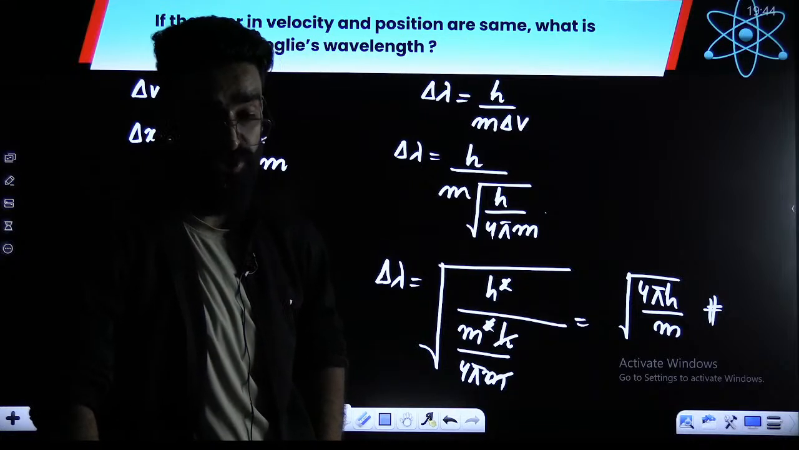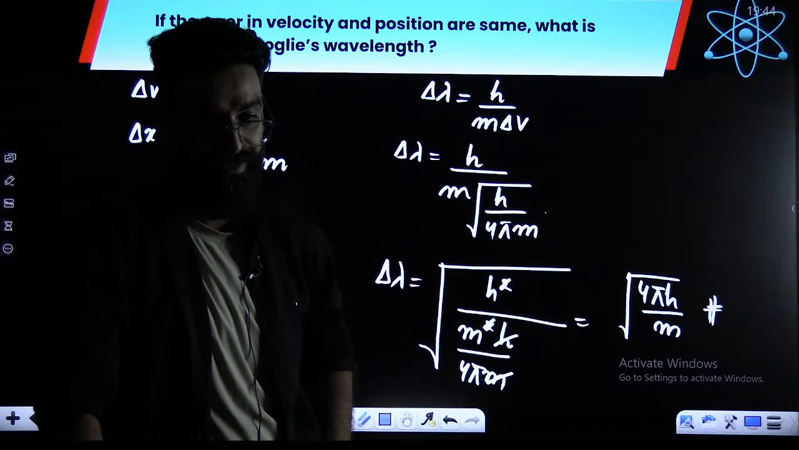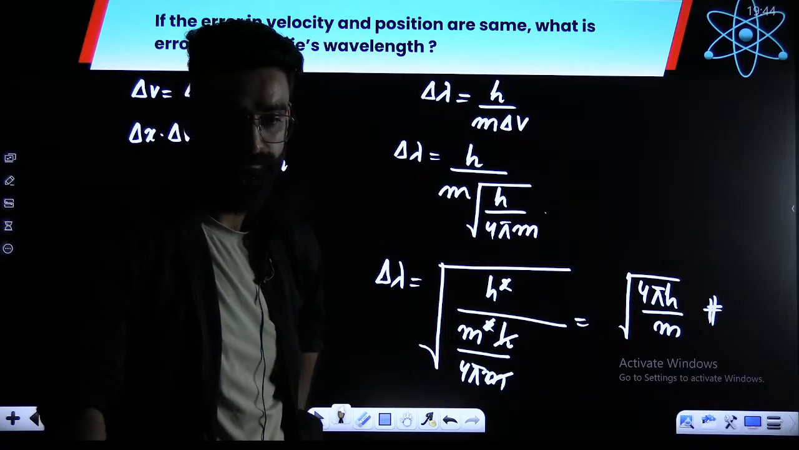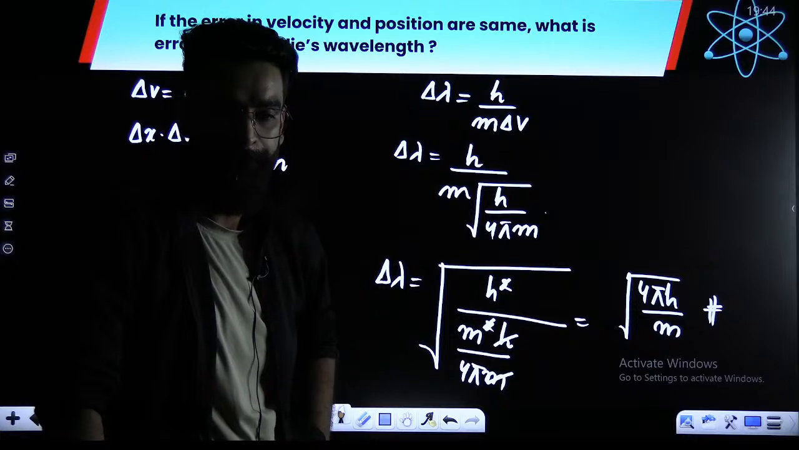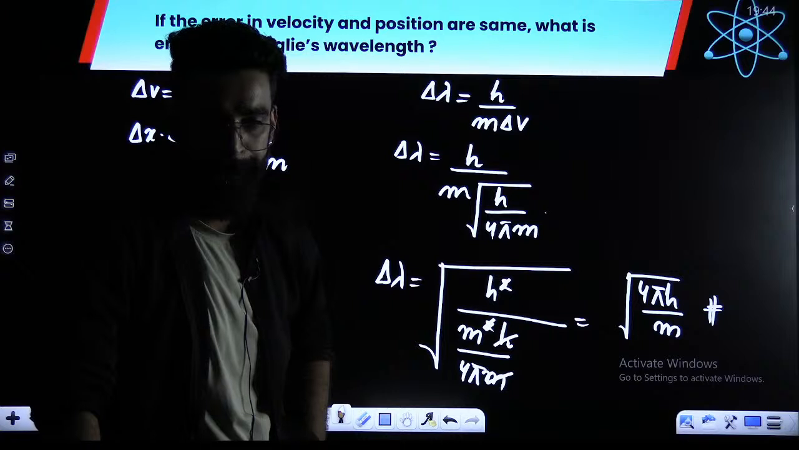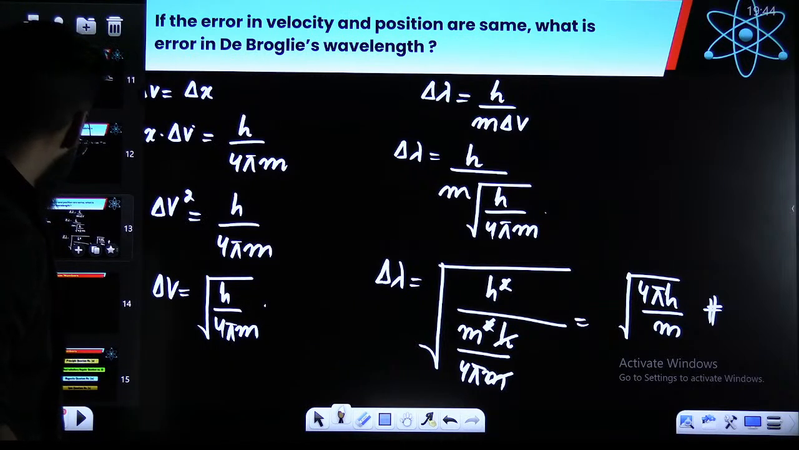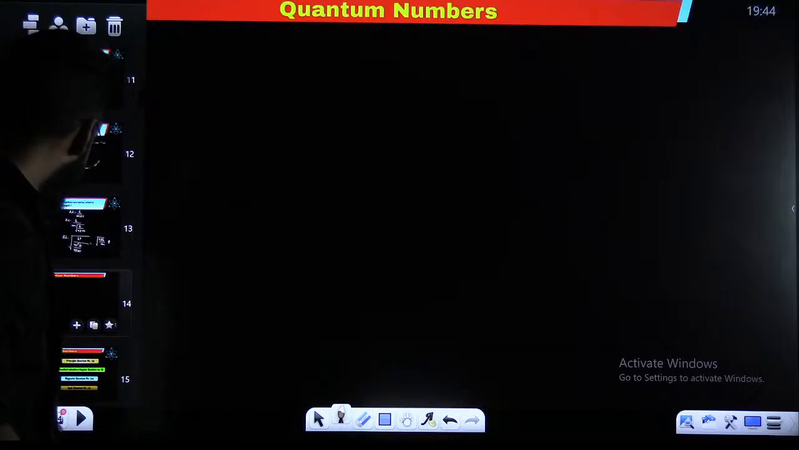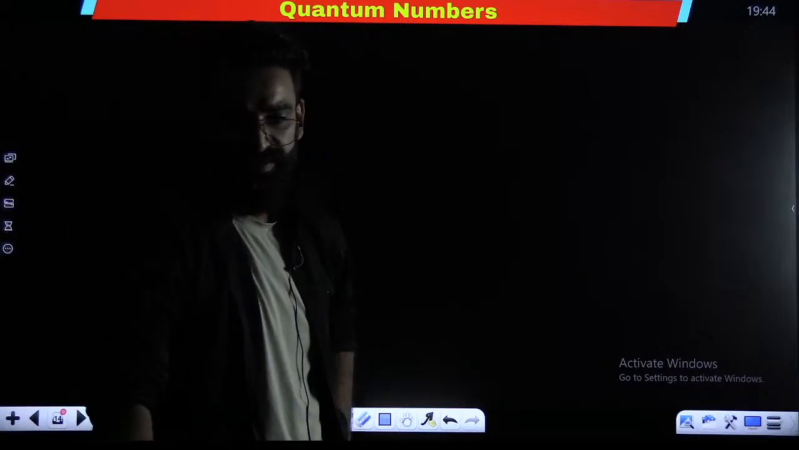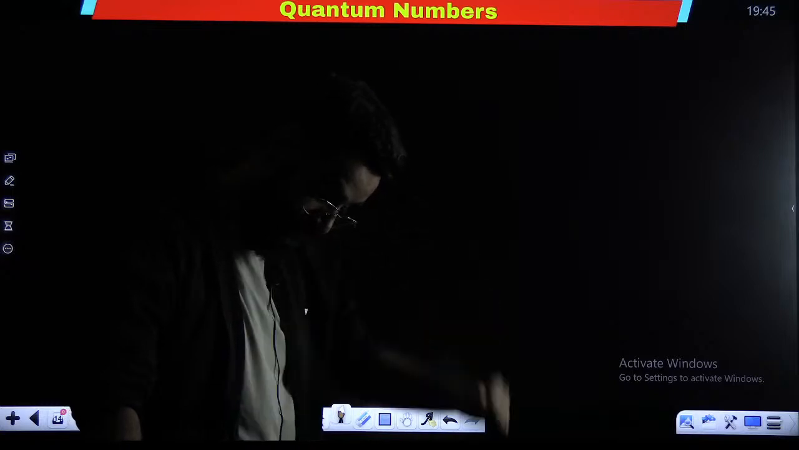This is one more type of the question that can be asked here from the Heisenberg's uncertainty principle. Is that clear, guys? All clear? All clear? I believe everything is clear till here. And these were the set of the questions that can be asked from the Heisenberg's uncertainty principle.